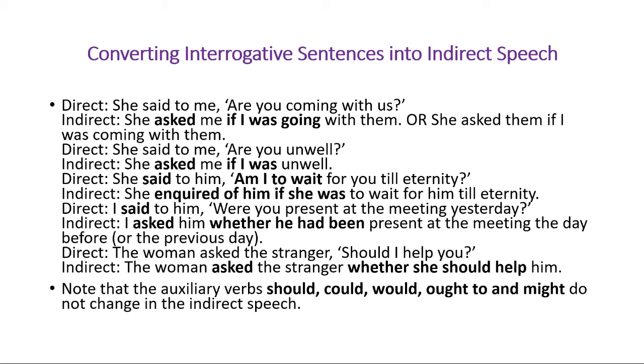She said to me, am I to wait for you till eternity? She inquired of him if she was to wait for him till eternity. So we are not using asked, we are using inquired of him. Why? Because there is an object. She said to him, that is, there is an object. So whenever there is an object, you have to use inquired of.